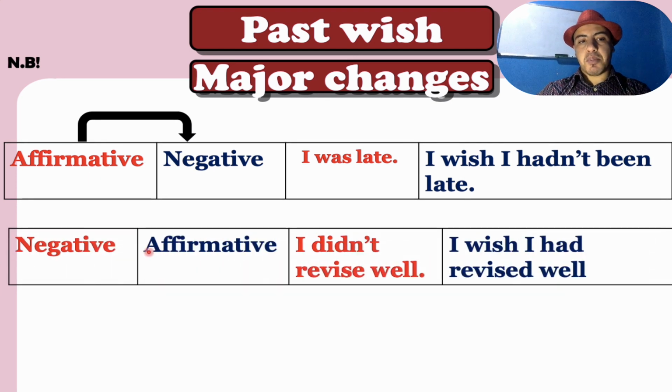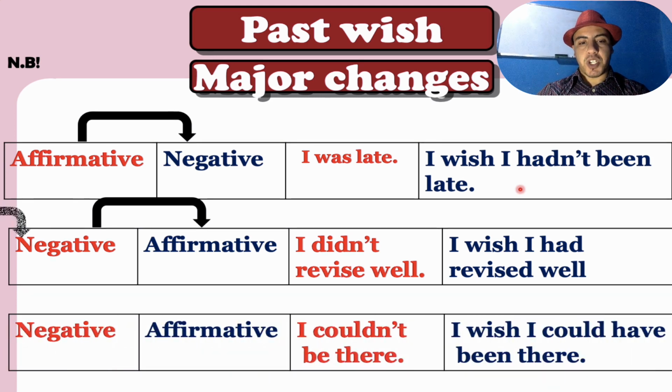Or sometimes we have the opposite. We try to change something negative into something that is affirmative. For example, I didn't revise well. I wish I had revised well. As this is negative, I didn't revise well. I wish I had revised well. But did I revise? No, I didn't. I wish I hadn't been late. But was I late? Yes, I was late. So here we are talking about impossible situations, or regret.